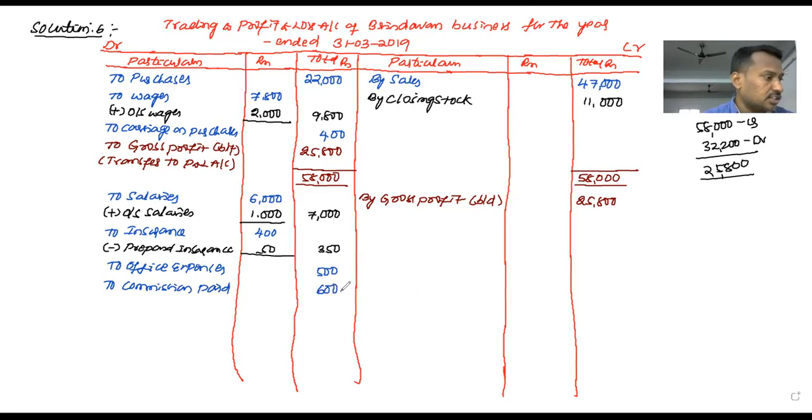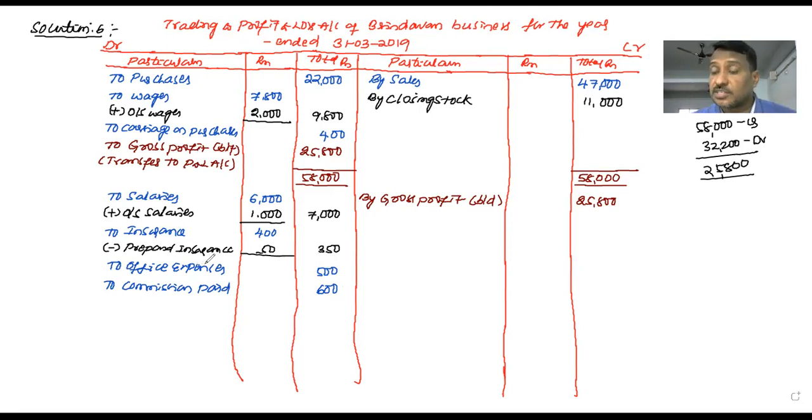Salaries, insurance, commission, office expenses are over. These are the trial balance expenses we identified. Some adjustments are also to be recorded in the profit and loss account. What are they? Outstanding wages, already considered. Outstanding salaries, already added to salaries. Closing stock is also over. Prepaid insurance is also over.